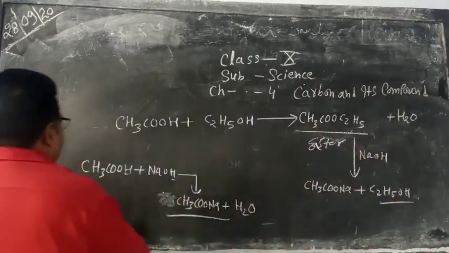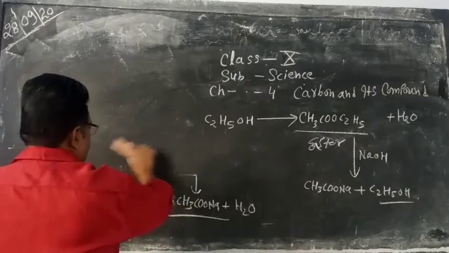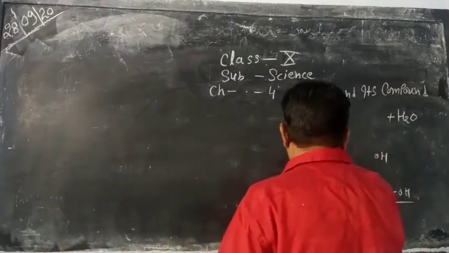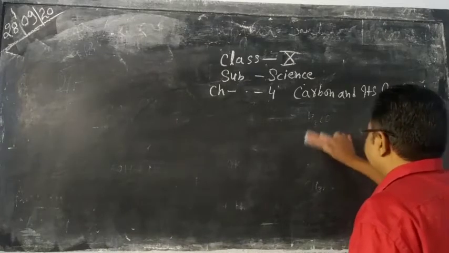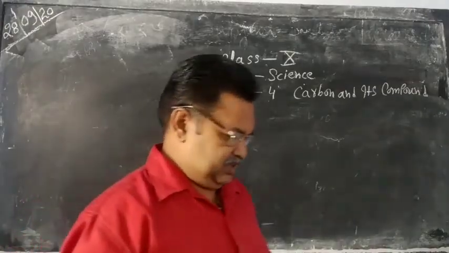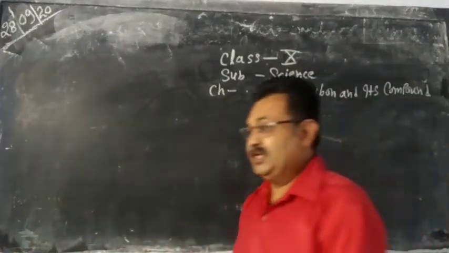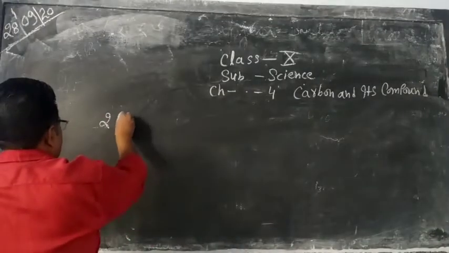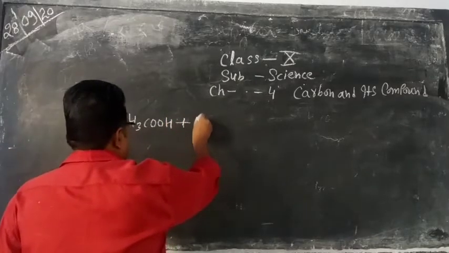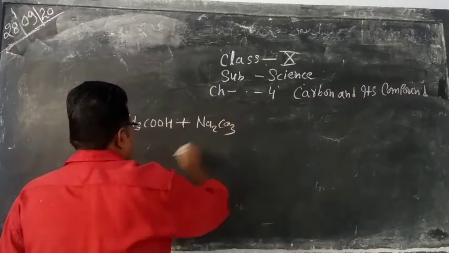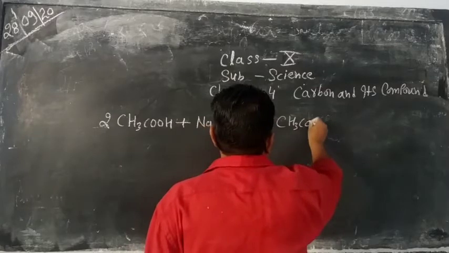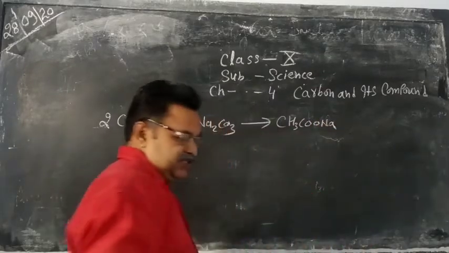Next reaction is what happens when acetic acid reacts with sodium carbonate and sodium bicarbonate. Let's see where two molecules of acetic acid react with sodium carbonate, Na2CO3, then CH3COONa, sodium acetate, is obtained